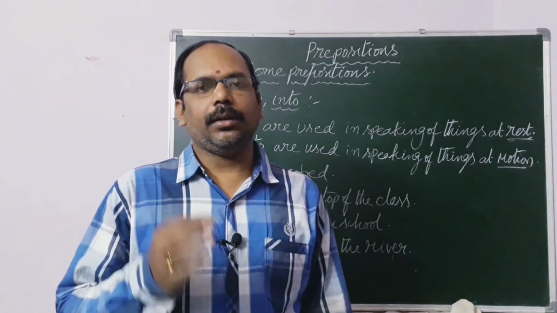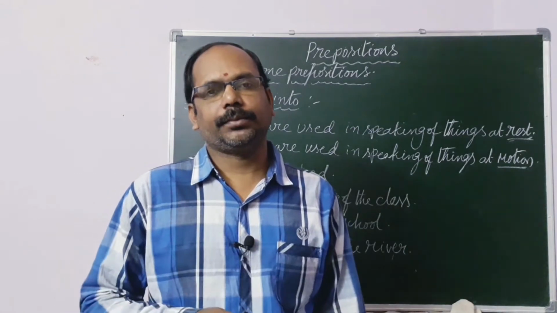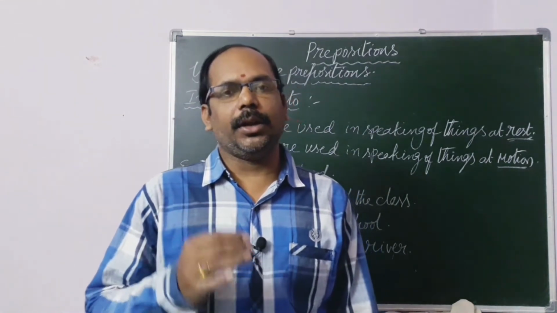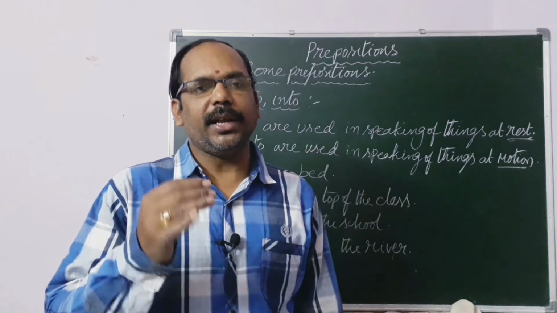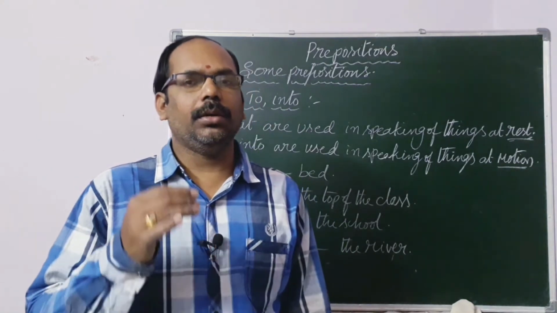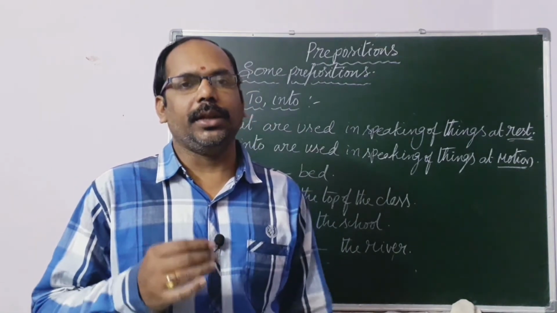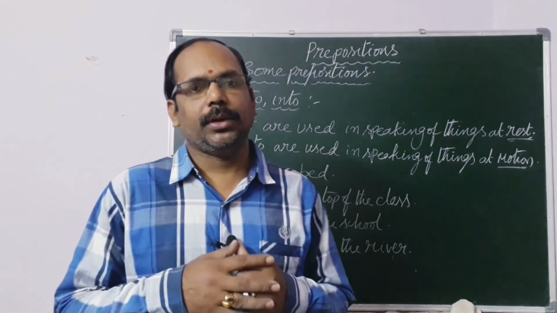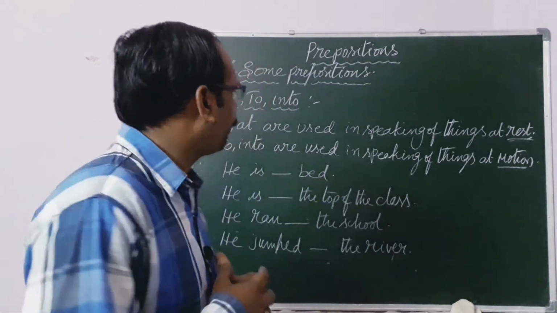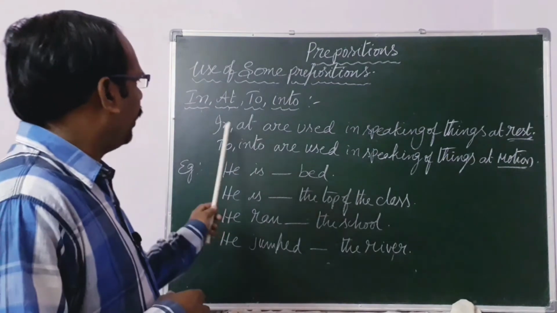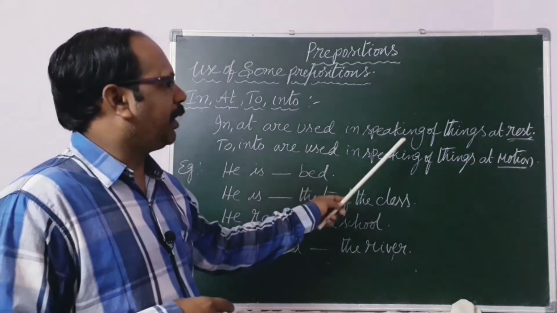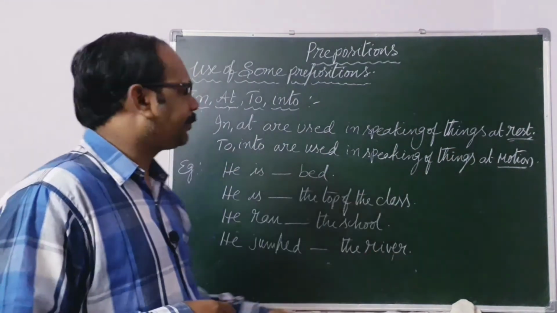In, at, to, into. In and at are used for things which are at rest, and to and into are used for things which are in motion. Let us see the examples. In and at are used in speaking of things at rest.